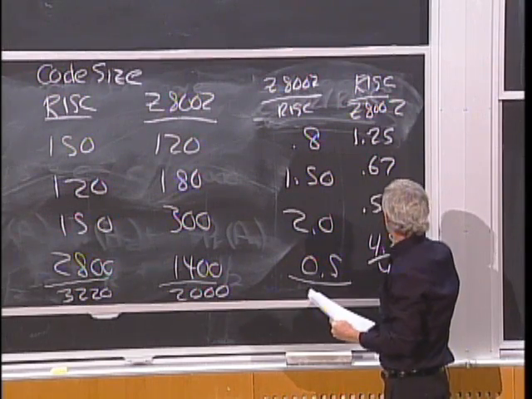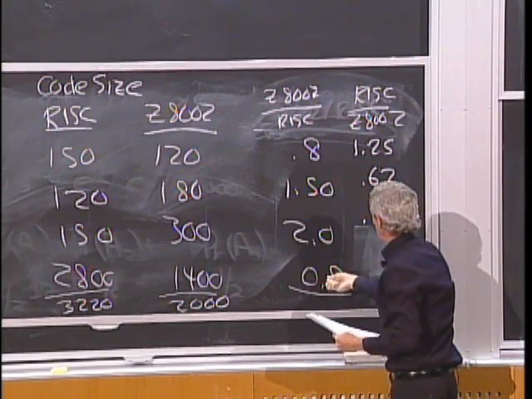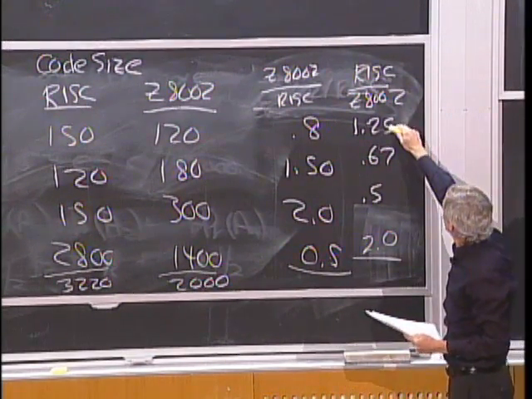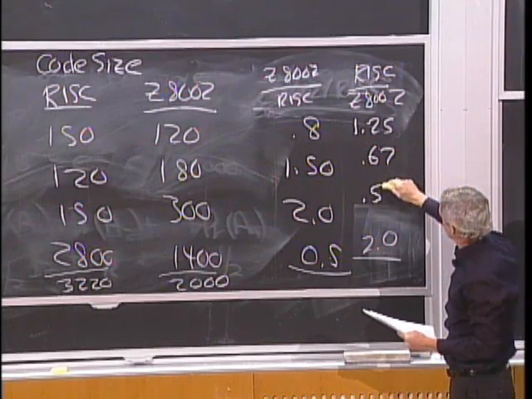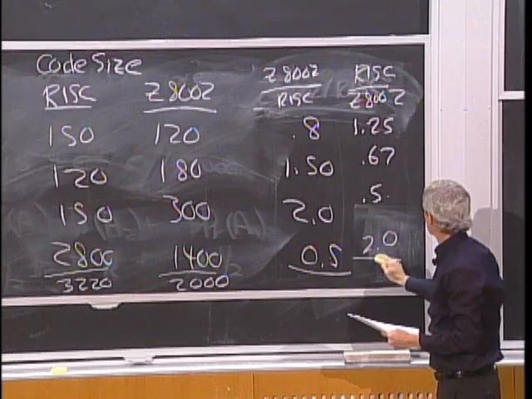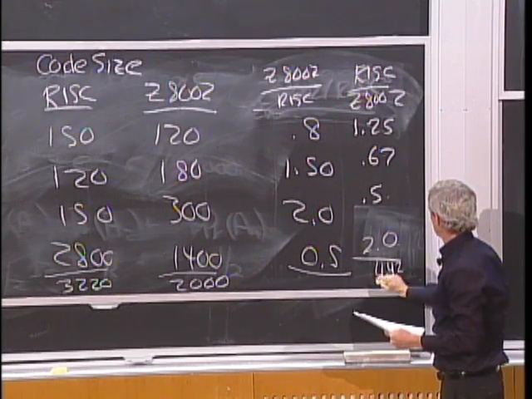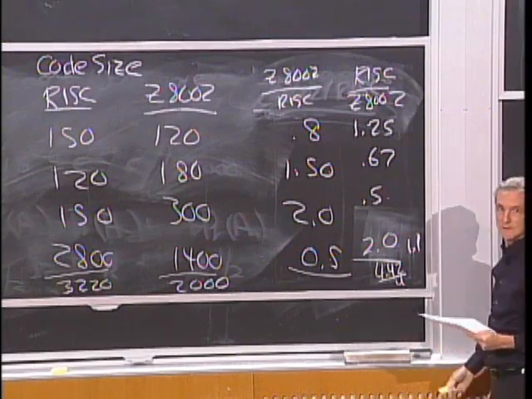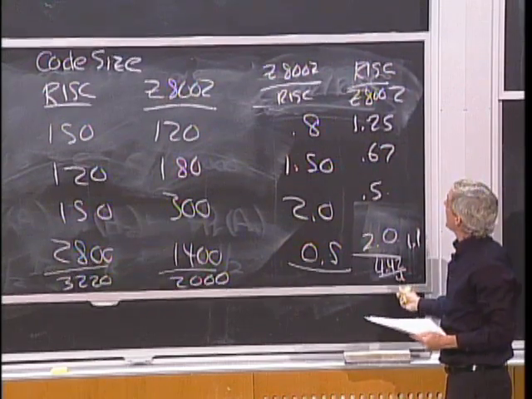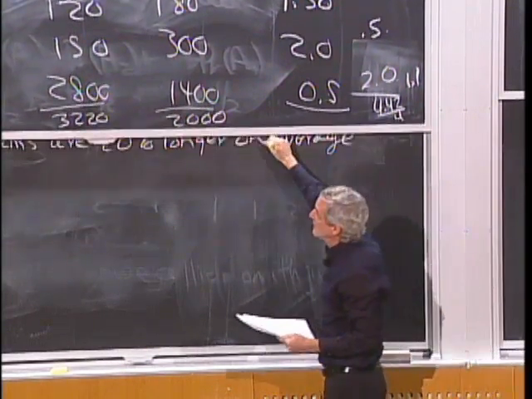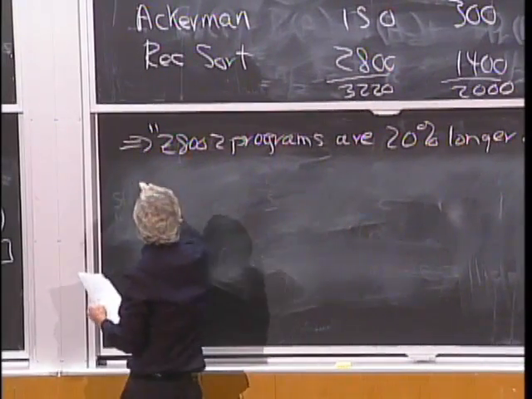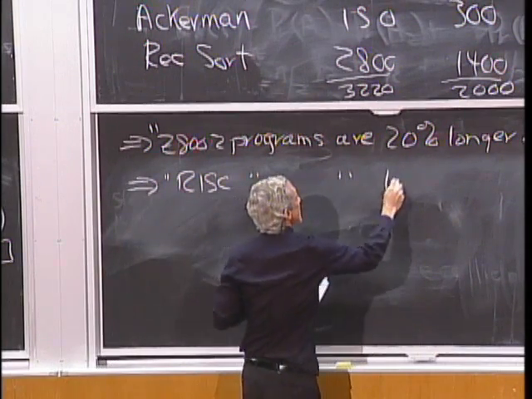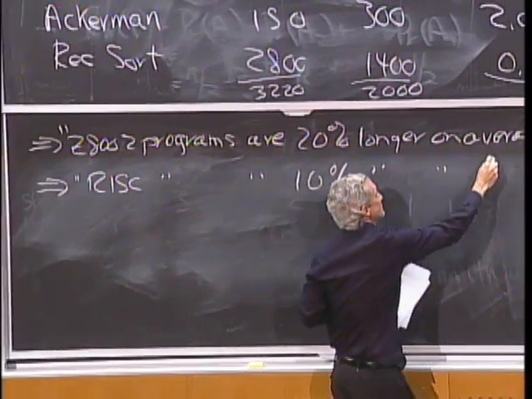Here I get a half. Here I get 2. All right, let's add those up. I get 1.92, 2.42, 4.42. Divide by 4, wow, I get 1.1 something. Which says that on average RISC is 10% longer than the other one. So the same analysis says that RISC programs are 10% longer on average.